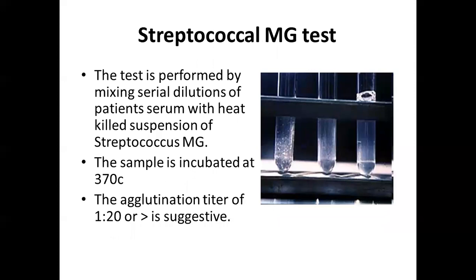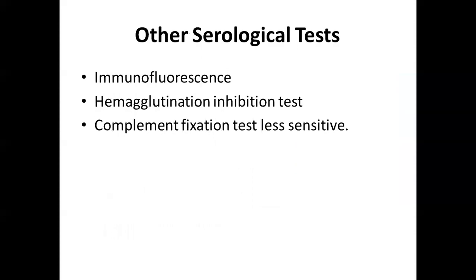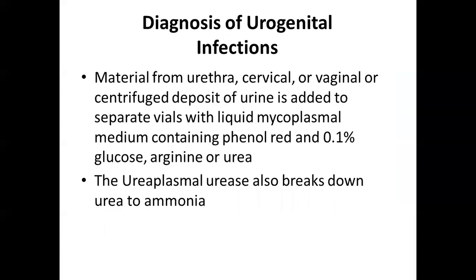Next, the Streptococcus MG test. The test is performed by mixing serial dilutions of patient serum with heat-killed suspensions of Streptococcus MG. The sample is incubated at 37 degrees Celsius. The agglutination titer is 1 in 20 or more. Other serological tests are immunofluorescence, hemagglutination inhibition test, and complement fixation test.